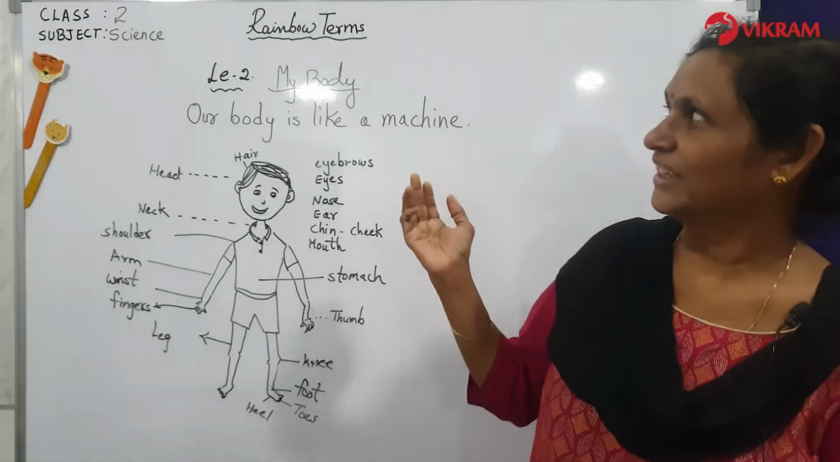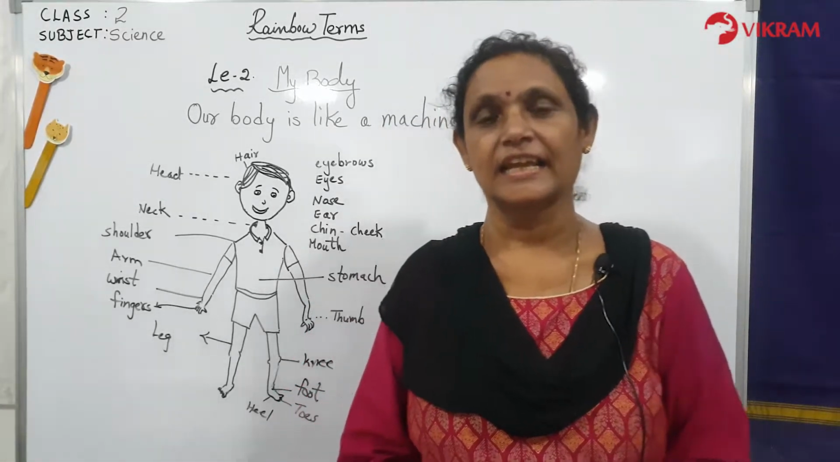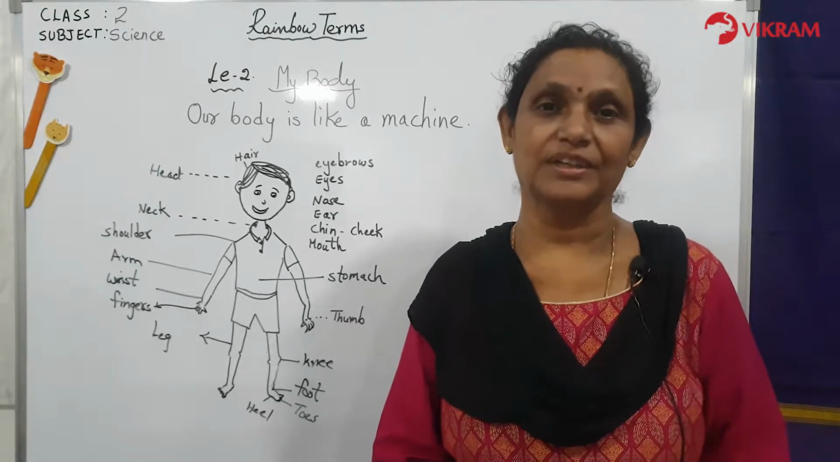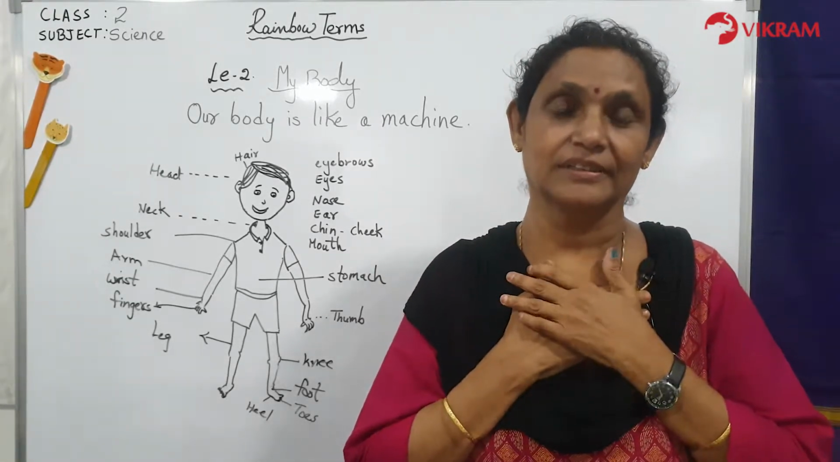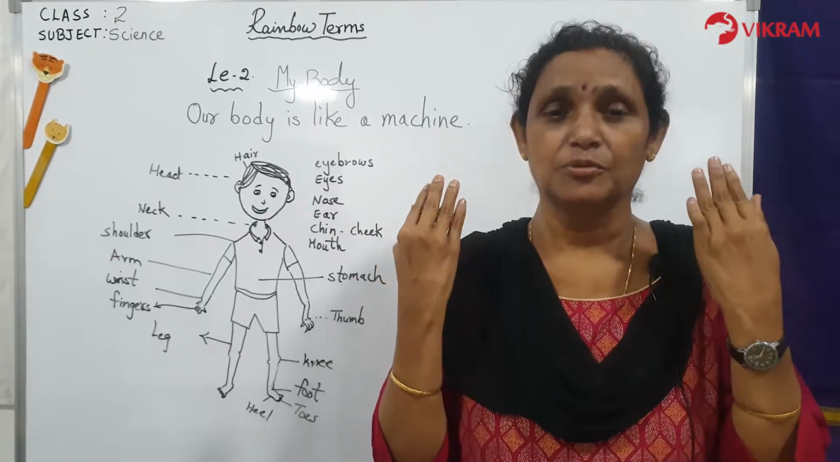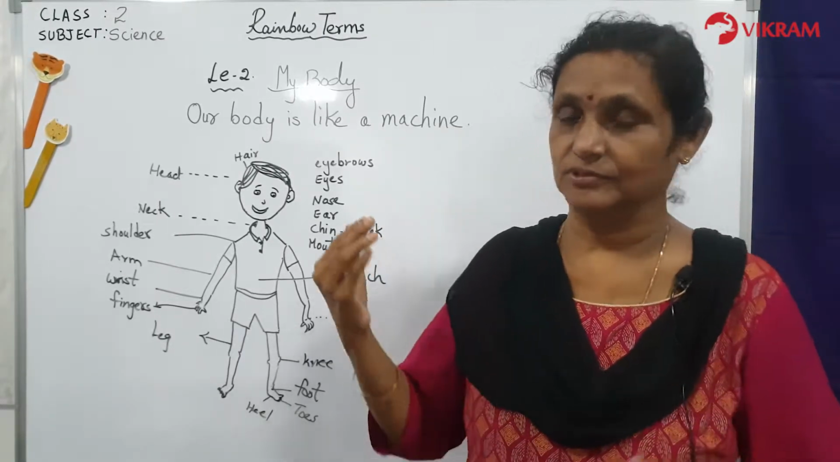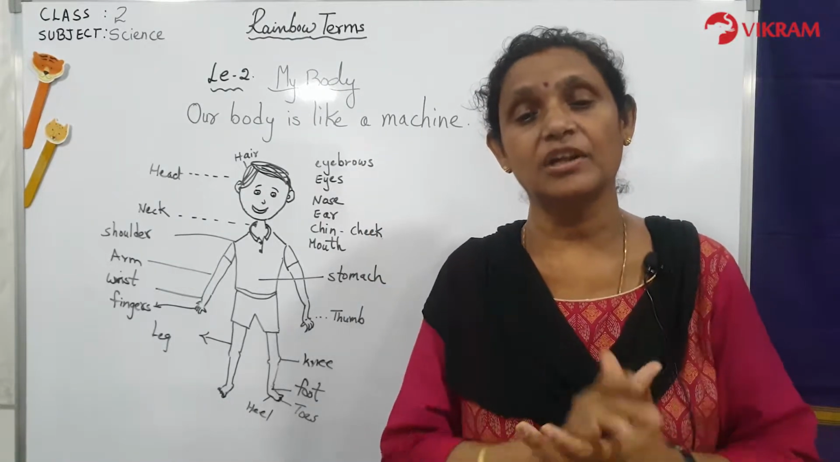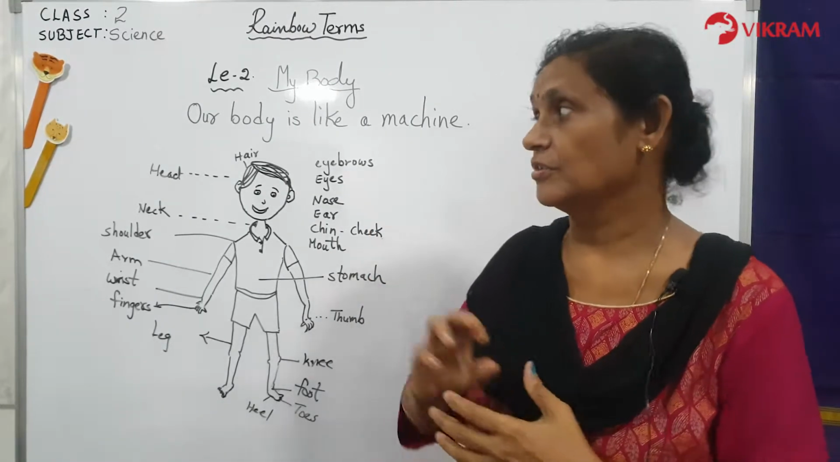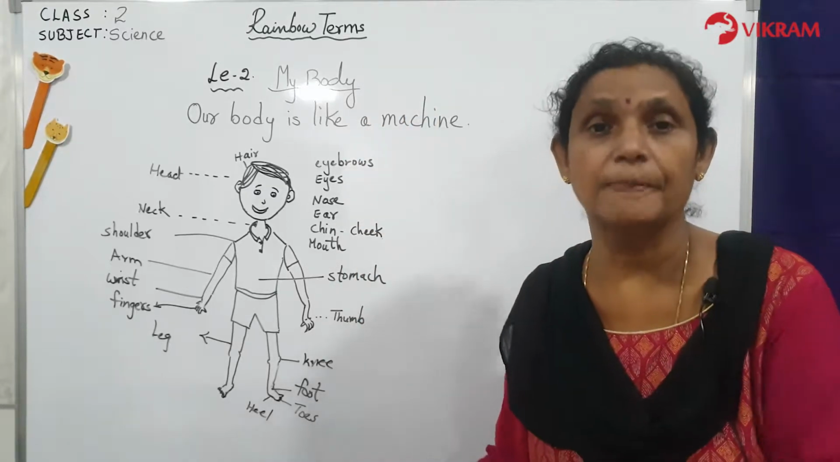Children, today we are going to do Science class 2 lesson, My Body. Yes children, your body, my body. It is a very beautiful machine. So our body is like a machine. So why are we calling the body a machine? Because it is made up of so many parts.